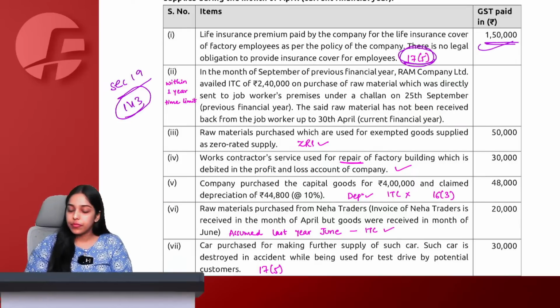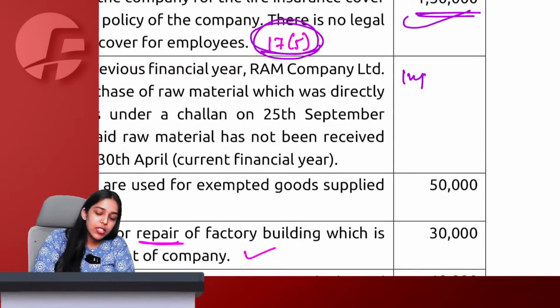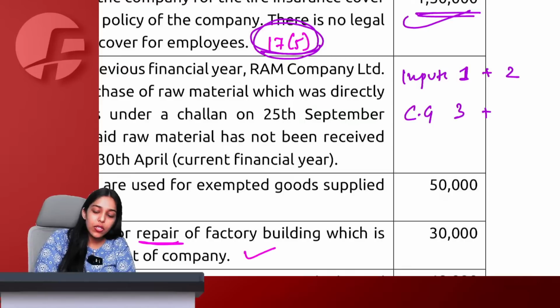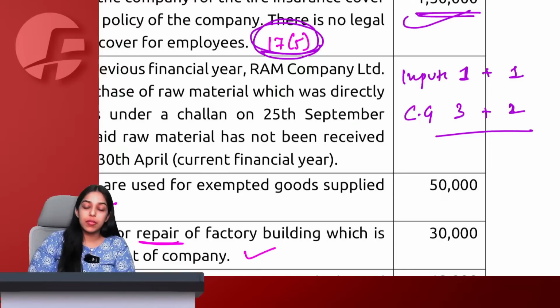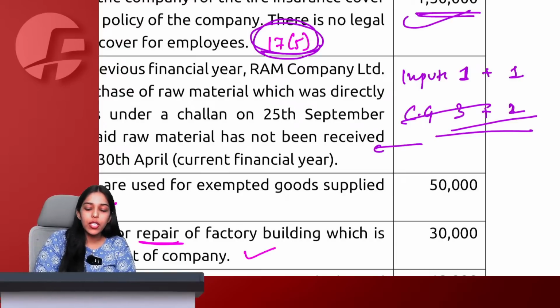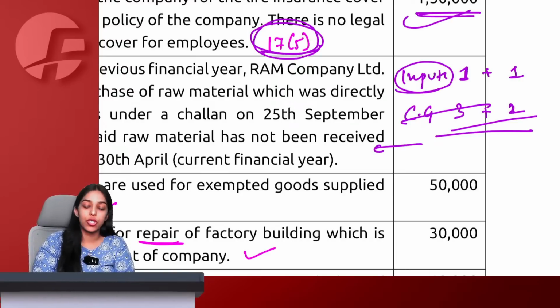Tell me. Ma'am, for inputs we know it is 1 year plus extension of 2 years possible. For capital goods it is 3 years, plus 1 year. 1 plus 1 year, and for capital goods extension of 3 plus 2 years is possible. These are not capital goods in this question, it is pure input and they are not talking about extension. So simply 1 year will be the applicable time limit.